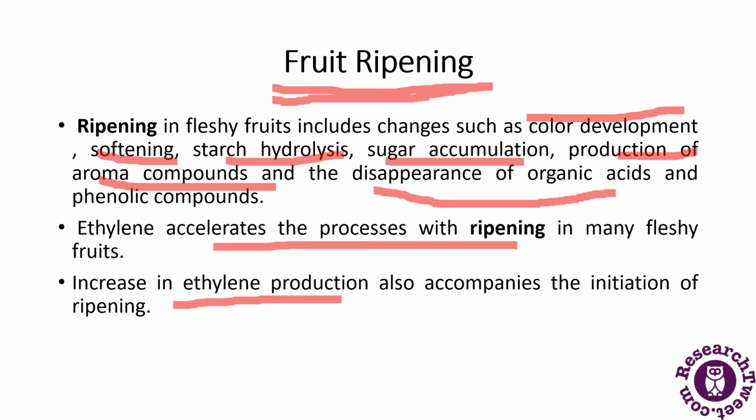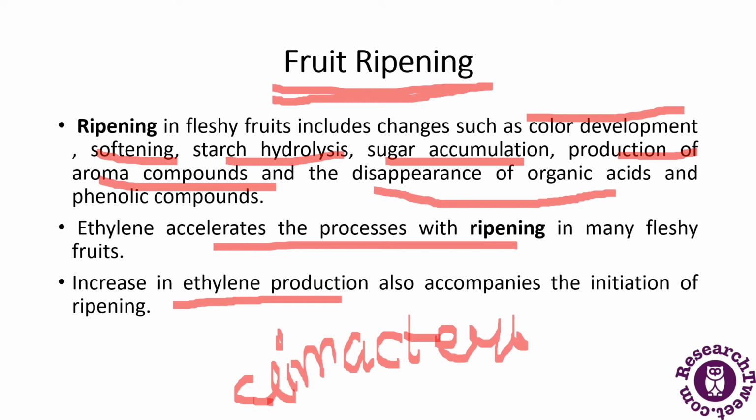All the fruits that ripen in response to ethylene exhibit a characteristic respiratory rise before the ripening phase, which is called climacteric. When fruits ripen in response to ethylene, they exhibit a respiratory rise before the ripening phase. This is known as climacteric. Examples include apple, banana and tomatoes. These are all examples of climacteric fruits.